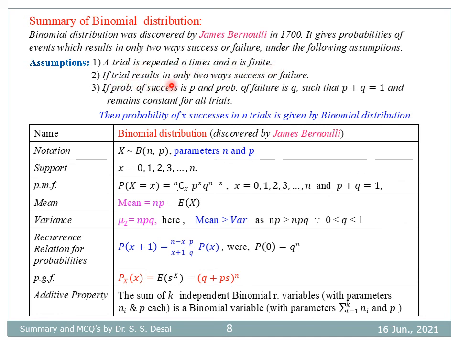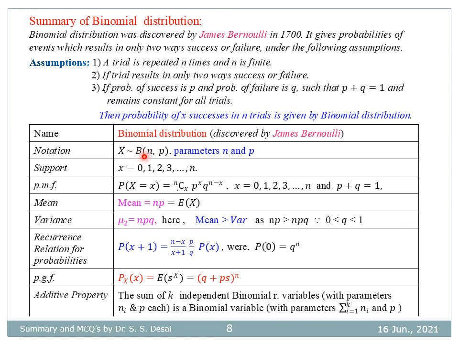The trial results in only two ways, success or failure. If probability of success is p and probability of failure is q, such that p plus q equal to 1 and remains constant for all trials, then probability of x successes in n trials is given by binomial distribution.